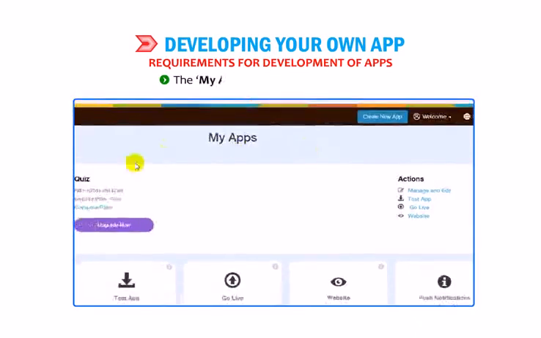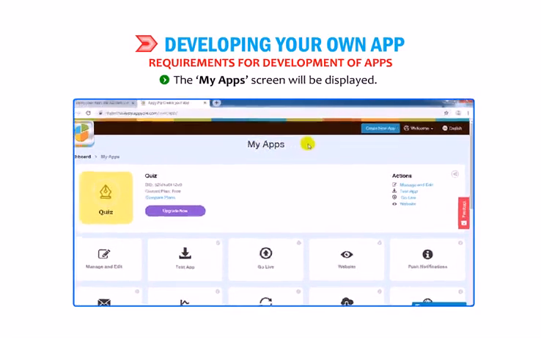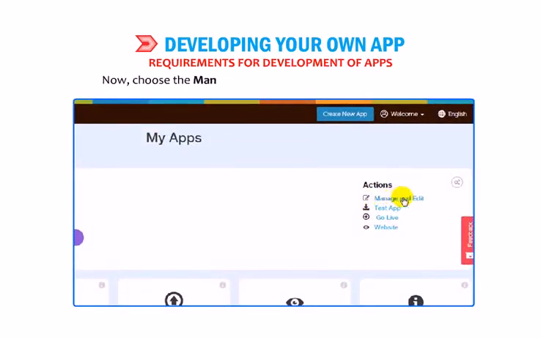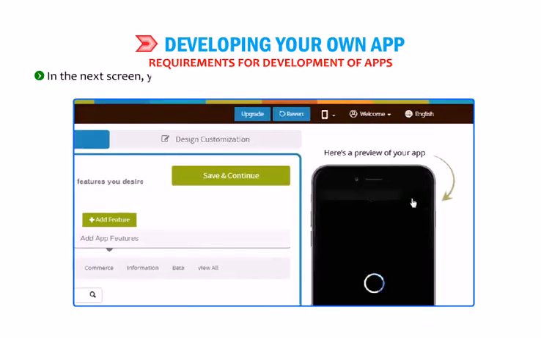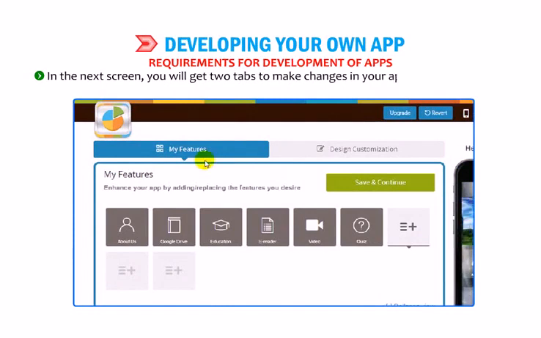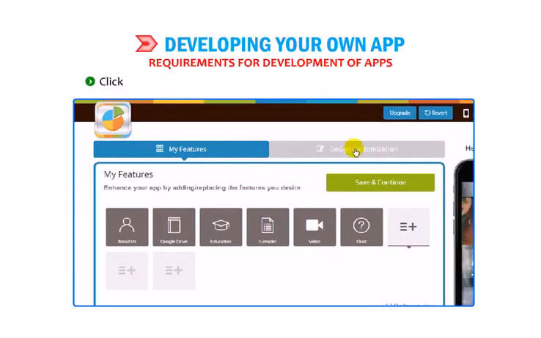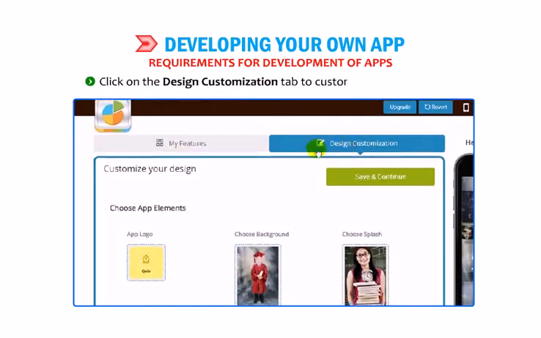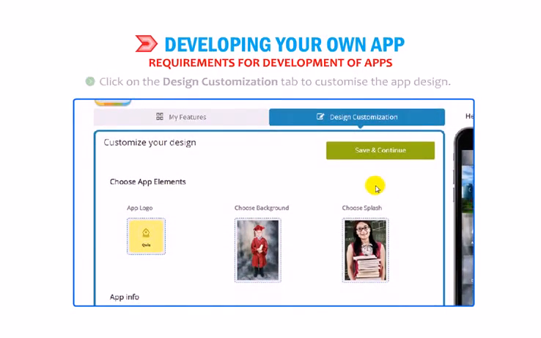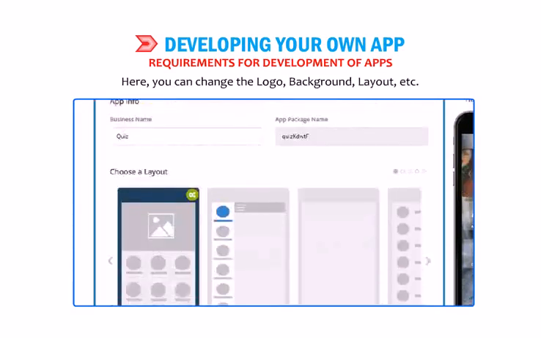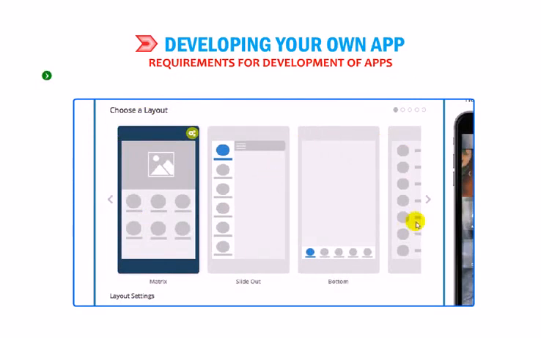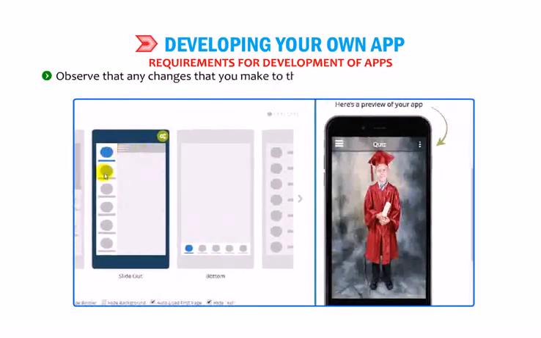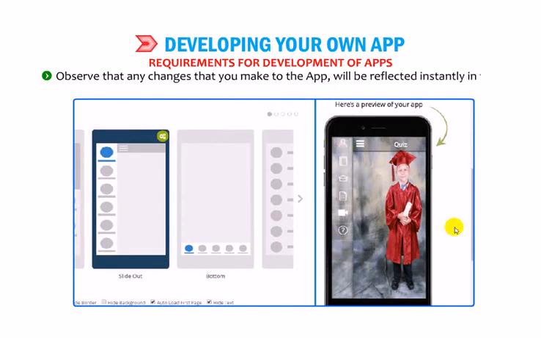The My App screen will be displayed. Now, choose the Manage and Edit option under the Actions tab. In the next screen, you will get two tabs to make changes in your app: My Features and Design Customization. Click on the Design Customization tab to customize the app design. Here you can change the logo, background, layout, etc. Observe that any changes that you make to the app will be reflected instantly in the app preview window.